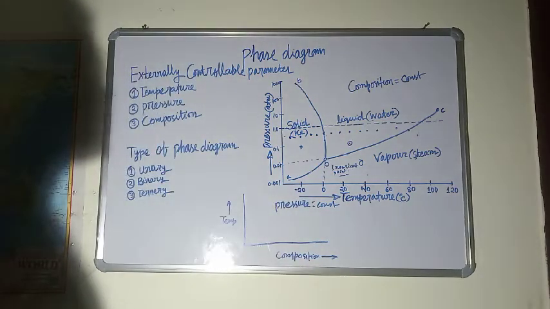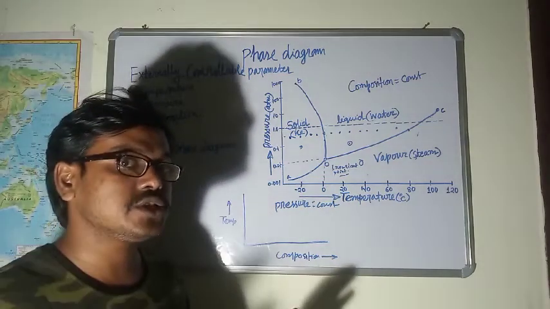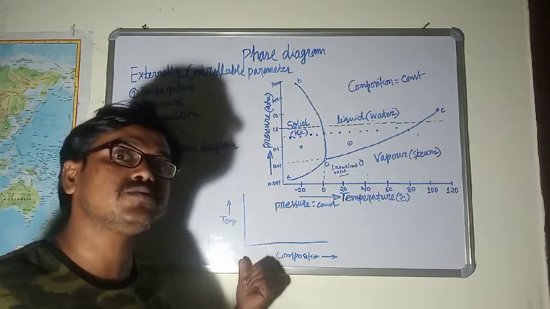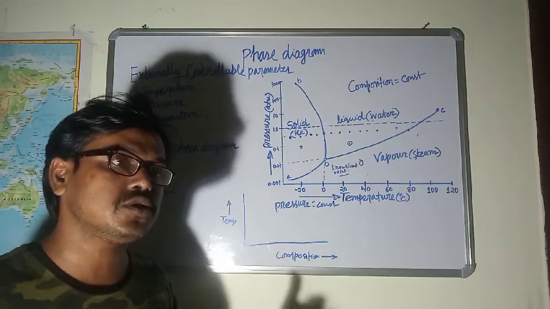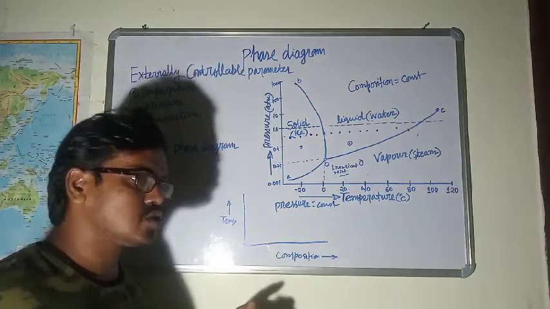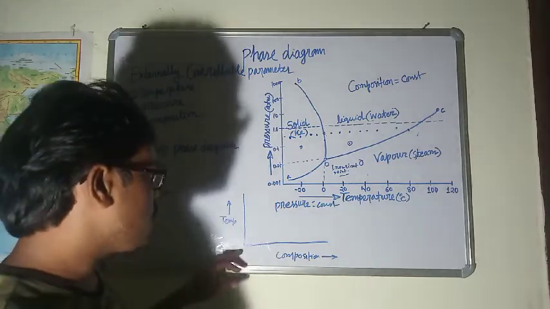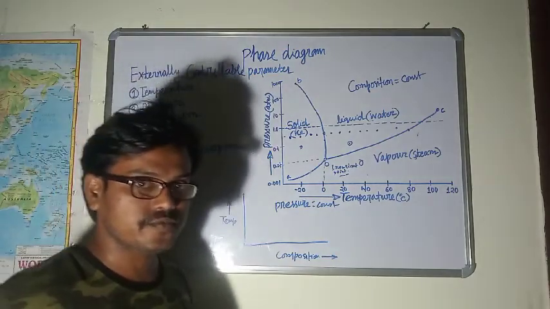This is a pure substance phase diagram. In the pure substance phase diagram, the composition of the system cannot be changed. Here, because it is a solid solution, it is composed of two components or more than two components, so the composition of components in the phase diagram can be varied. So we will discuss the copper nickel phase diagram hereafter.